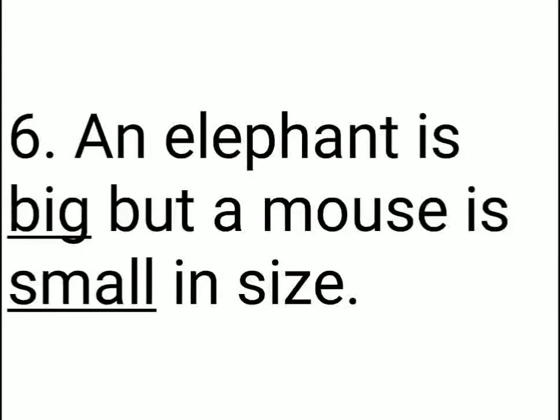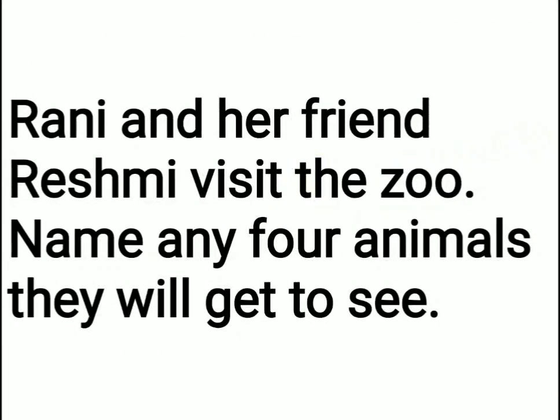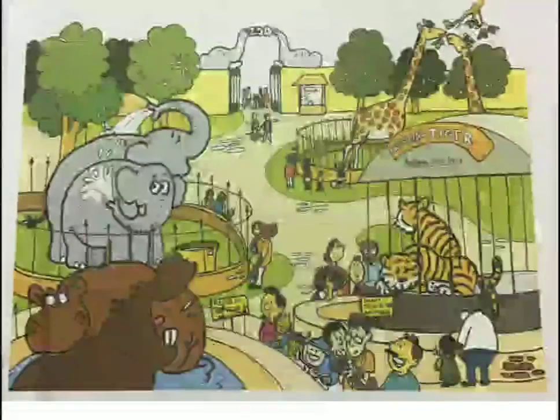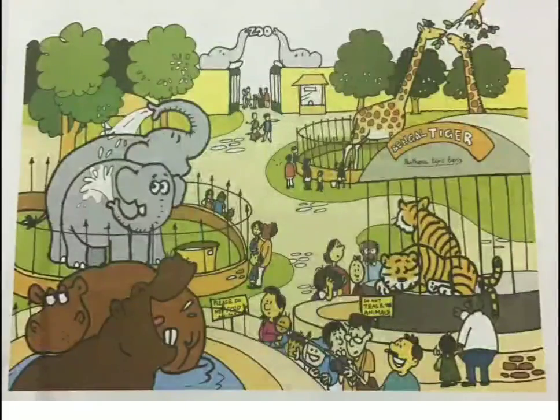Okay, children, I'll stop here. Now I'm going to give one homework for you. The homework is worksheet 1. Rani and her friend Reshmi visit the zoo. Name any 4 animals they will get to see. See, children, this is the picture and this is a zoo. Rani and Reshmi went here and they saw some animals, and you have to find out those 4 animals.